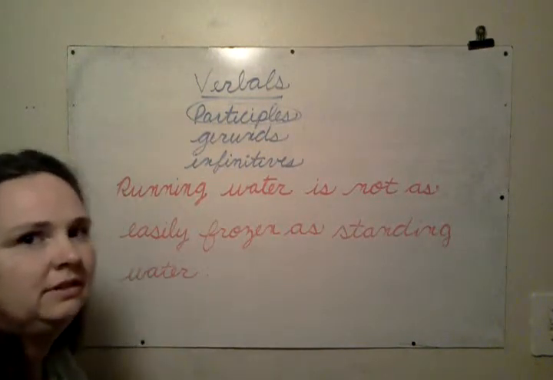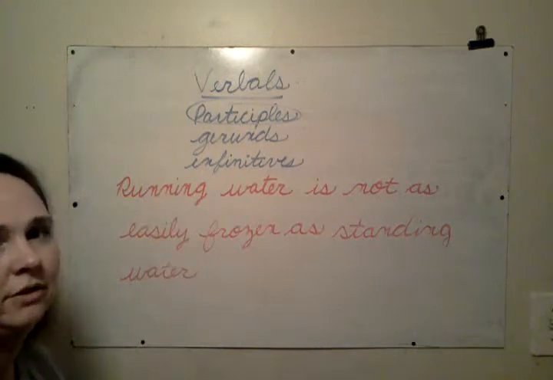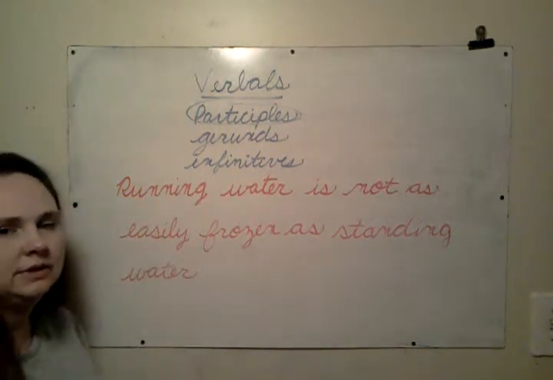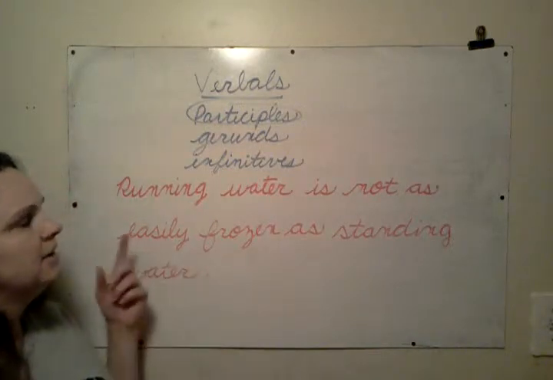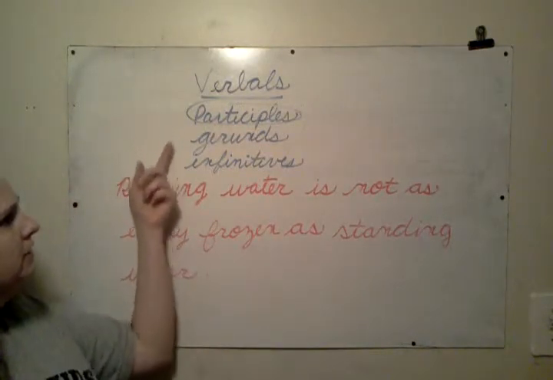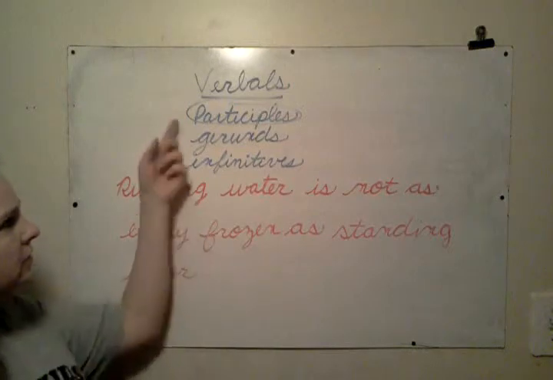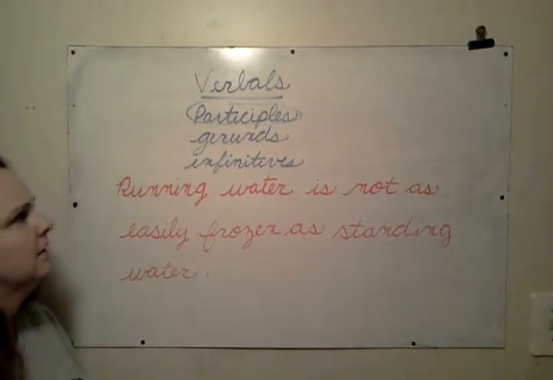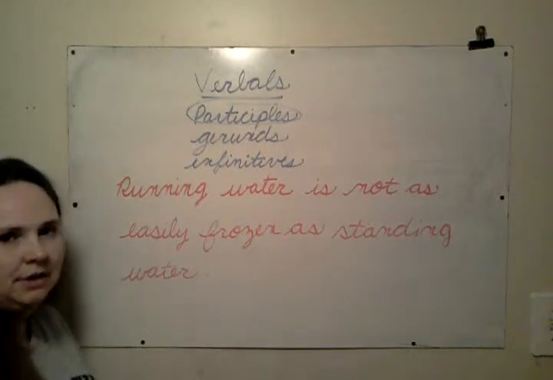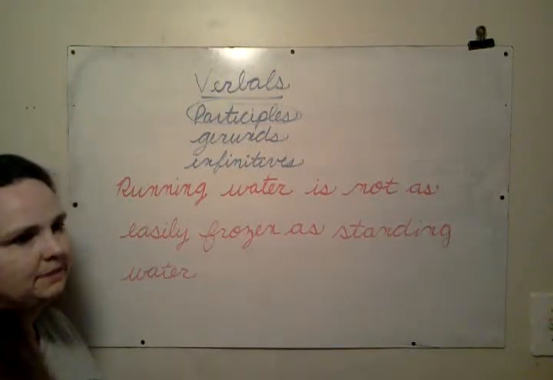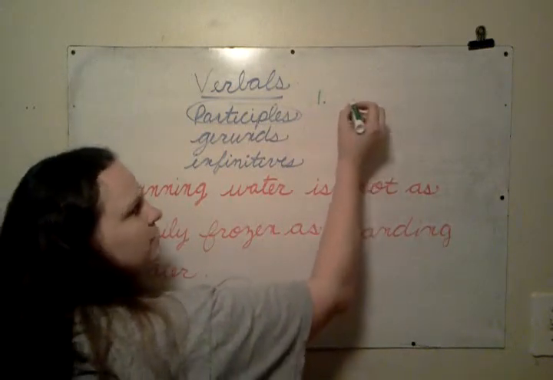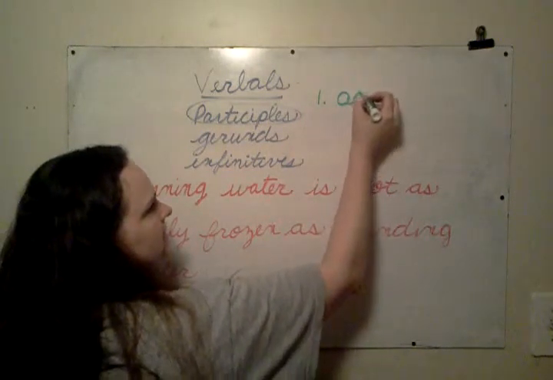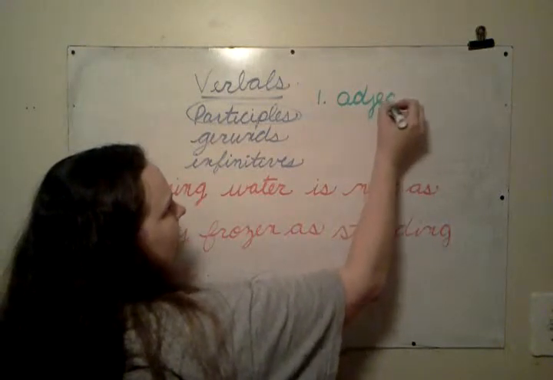Okay, the other time you're going to see participles is when you're talking about verbals. A verbal is a verb form, but it's used as a different part of speech in the sentence. There are 3 types of verbals: participles, gerunds, and infinitives. So there's that word participle again. A participle is a verb form that's not being used as a verb in the sentence. 2 things about participles. Number 1, they're always going to be used as adjectives in the sentence.